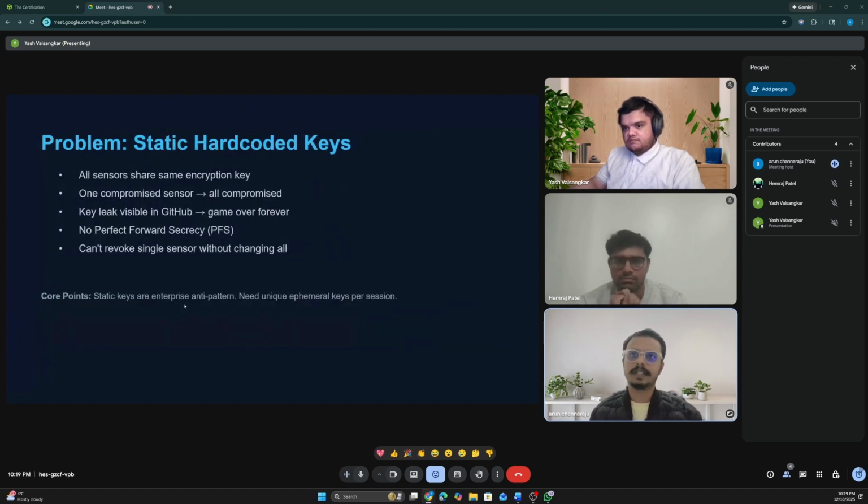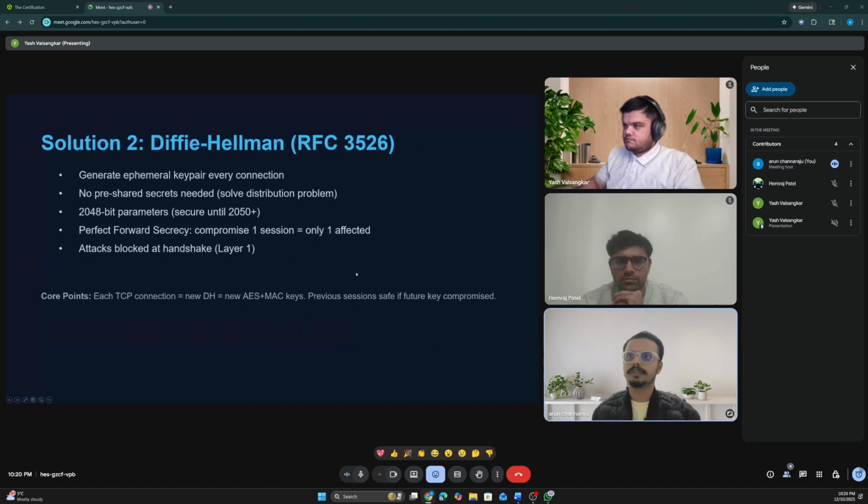Here we have hard-coded keys. This is one problem. What if all the encryption between the sensors uses only one static secret key? What if the sensor itself is compromised and that key gets leaked? It will again be a problem. The secret key can be leaked in GitHub repositories or something like that. The attacker will then have the secret key, and he can send his own messages. So how will we solve this? The answer is in the next slide. We are using Diffie-Hellman.